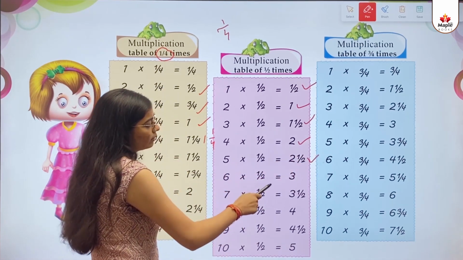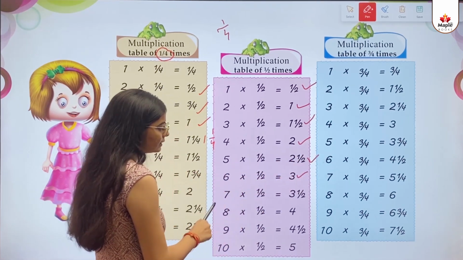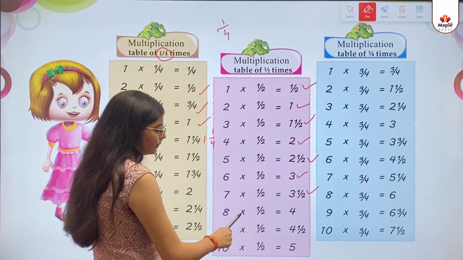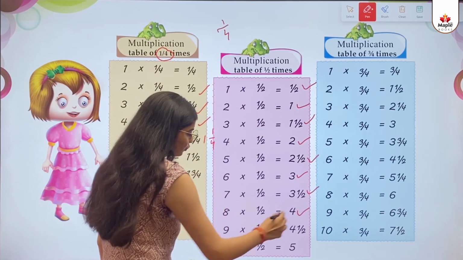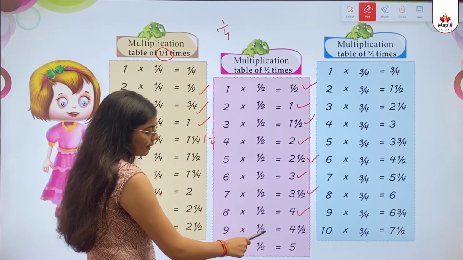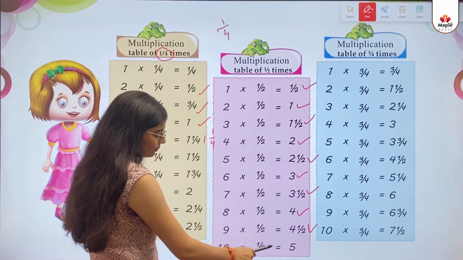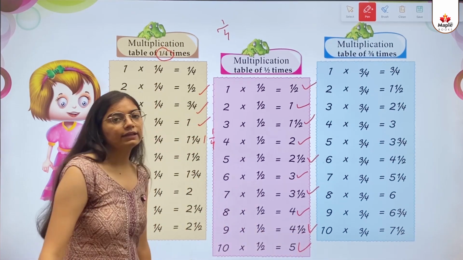6 multiply 1 by 2 equals to 3. 7 multiply 1 by 2 equals to 3 1 by 2. 8 multiply 1 by 2 equals to 4. 9 multiply 1 by 2 equals to 4 1 by 2. 10 multiply 1 by 2 equals to 5.